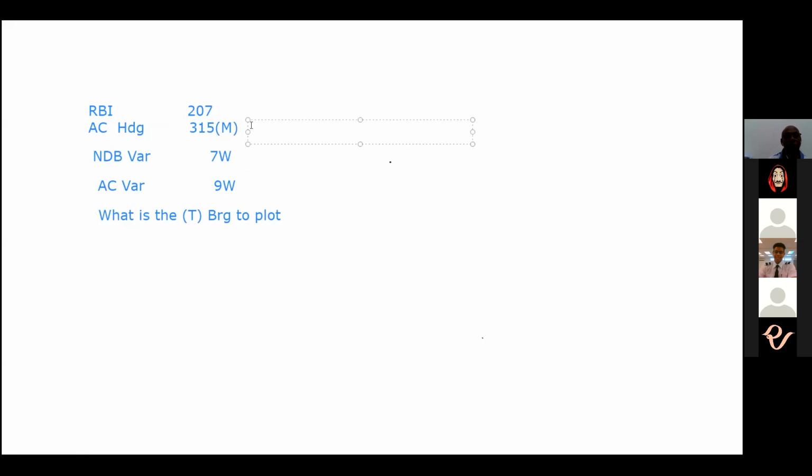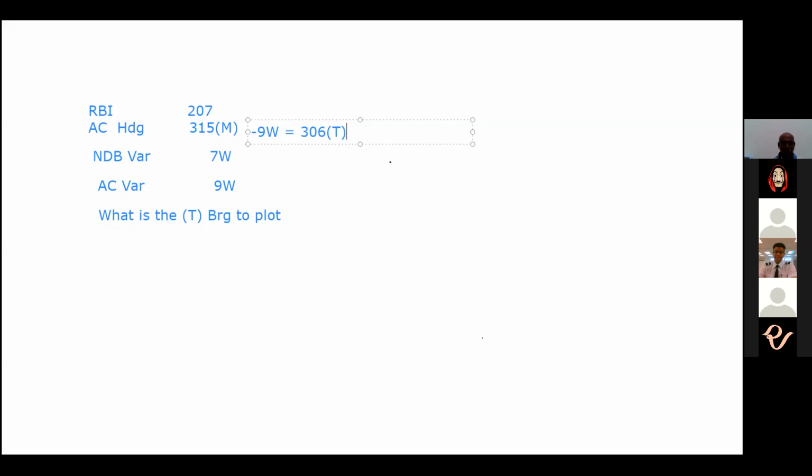So you apply 9 west. Variation west, magnetic west, means true is less than magnetic. So 315 minus 9 is 306. So this is the aircraft heading.